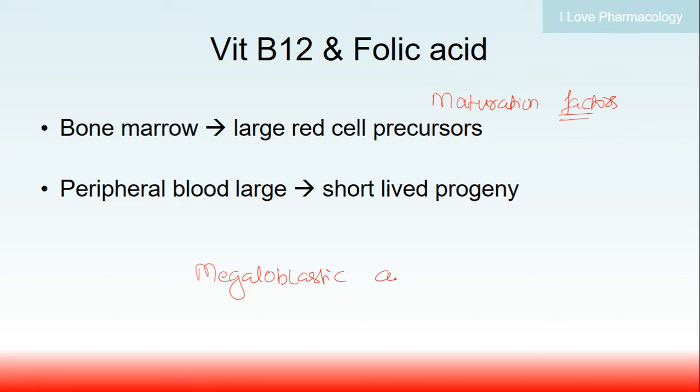Megaloblastic anemia will be characterized by the presence of large red cell precursors in the bone marrow, and there will be short-lived progeny in the peripheral blood. So there will be large and short-lived red blood cell progeny in the peripheral blood.